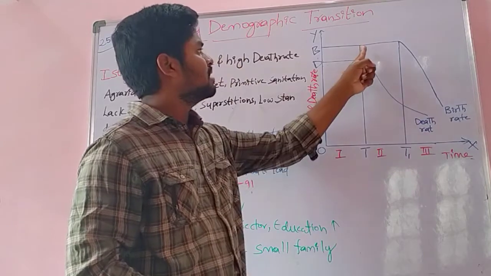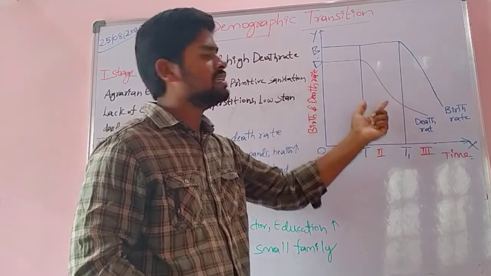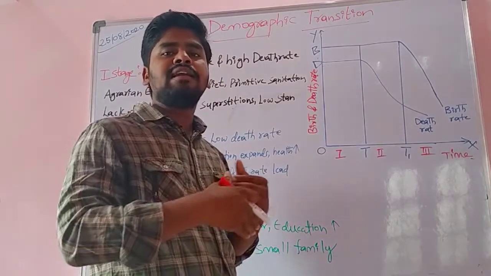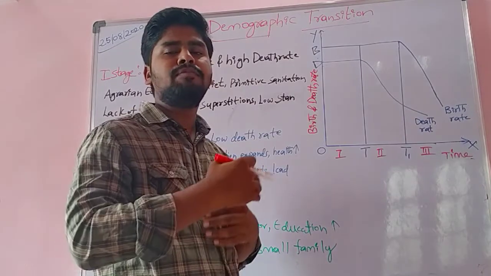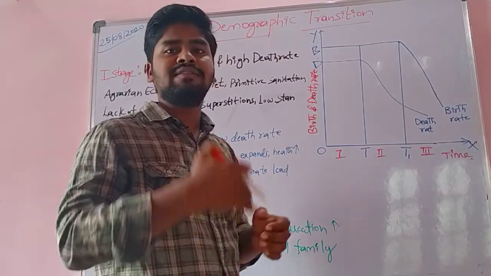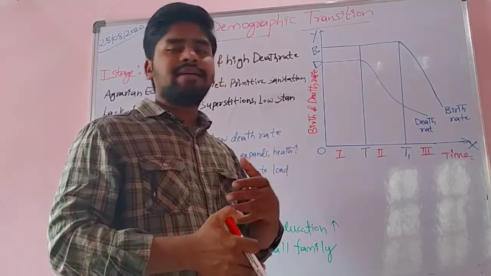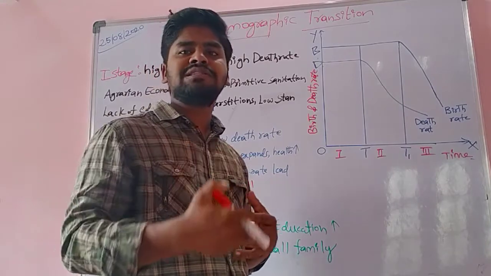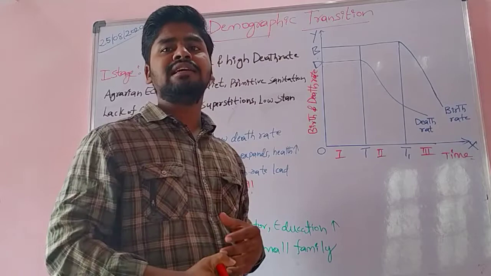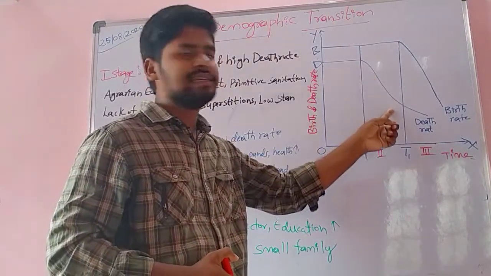here see, the birth rate is the same, still high, but the death rate is decreasing. Why? Because of better vaccination, better food processing, food quality, standard of living and education. People are thinking in a better manner. They have given up superstitious thoughts and are thinking in a practical and rational way. That is why the death rate is decreasing.